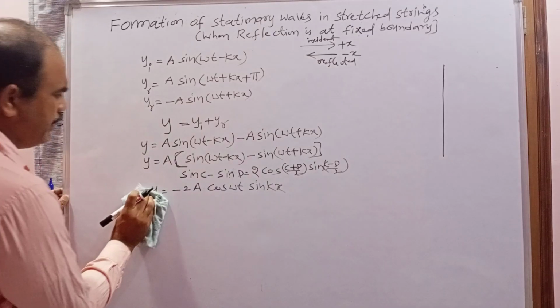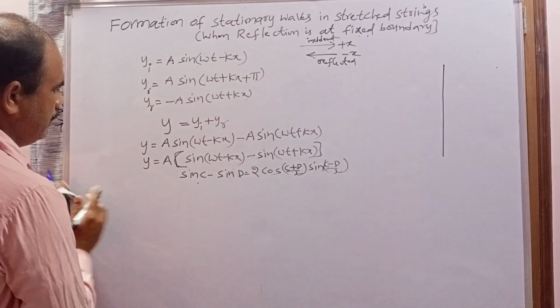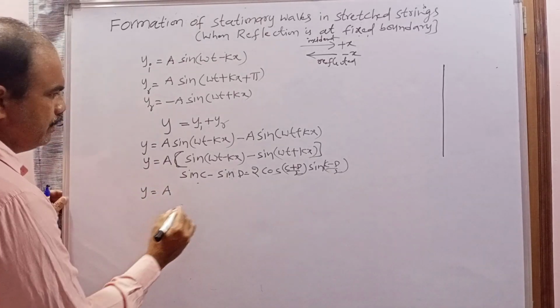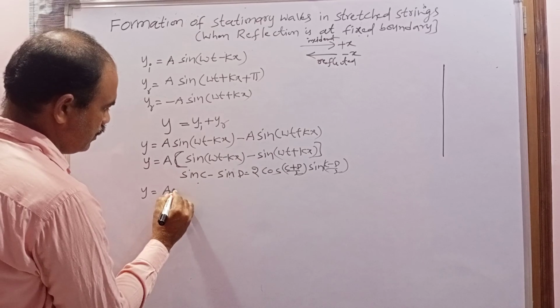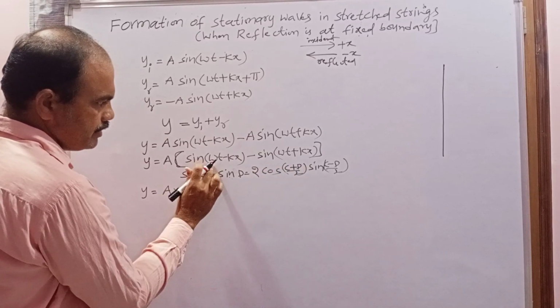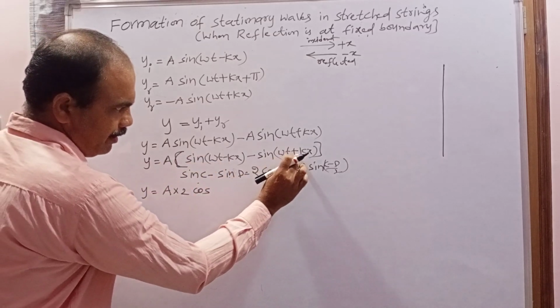Otherwise, I will explain once more. y equals a times 2 cos((C plus D) by 2). C plus D is omega t minus kx plus omega t plus kx.